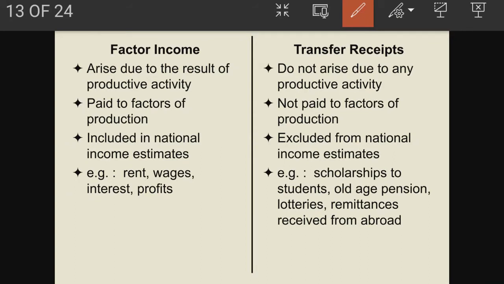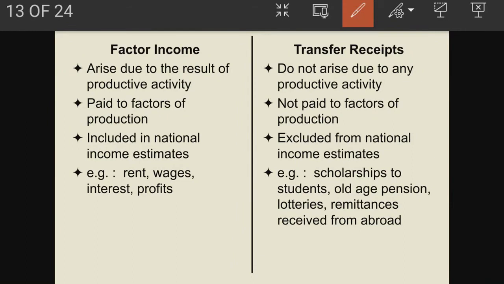These are the lottery. These are the income for which the household or anybody is not performing any services. They don't do any work, but still they are getting this extra income. So this income which is not in return of any services comes under the transfer receipts or transfer payment. So for this, no production activity arises.